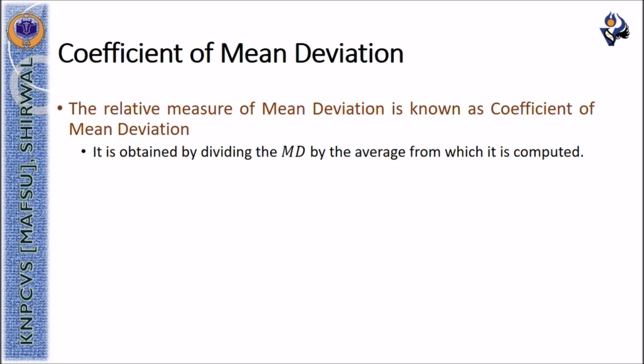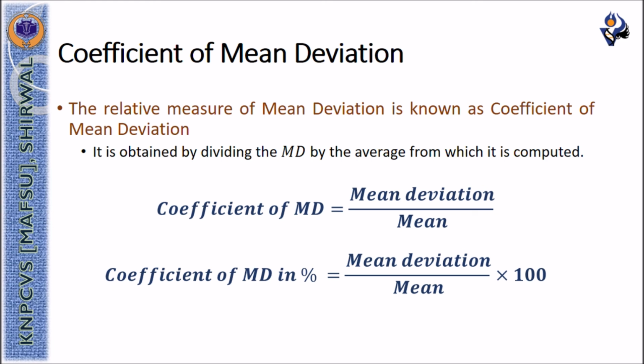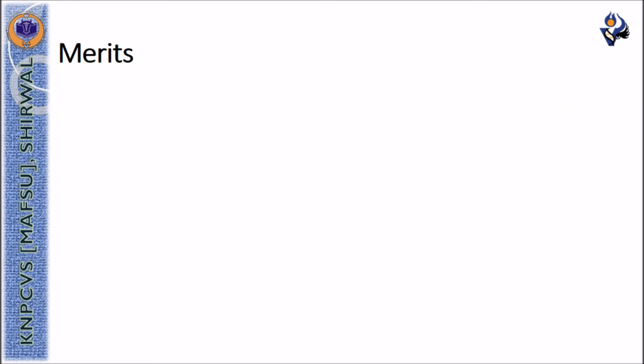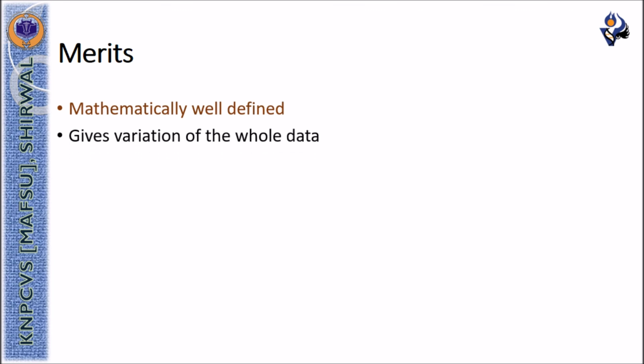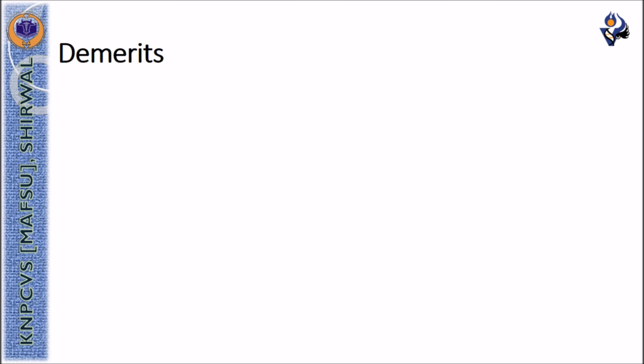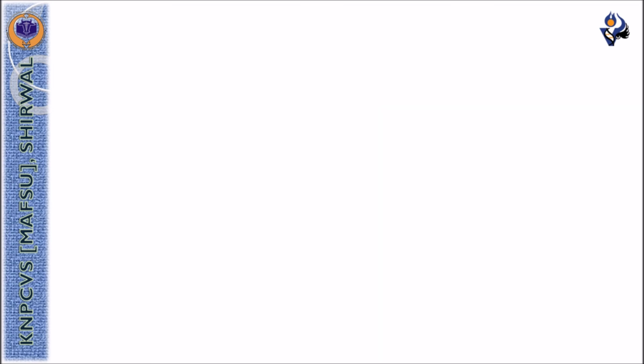The coefficient of mean deviation is the relative measure of mean deviation, which is obtained by dividing the mean deviation by the average from which it is computed. Merits of mean deviation are that it is mathematically well defined and it gives variation of the whole data set. However, it cannot be used for further algebraic treatments because it ignores the negative signs, which is mathematically illogical.